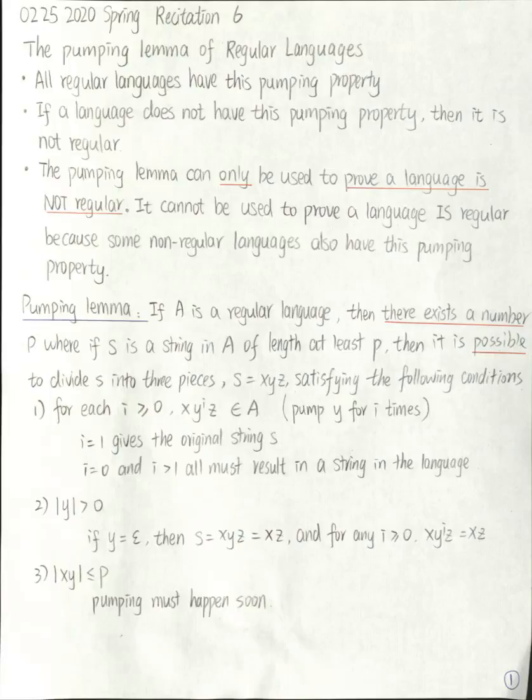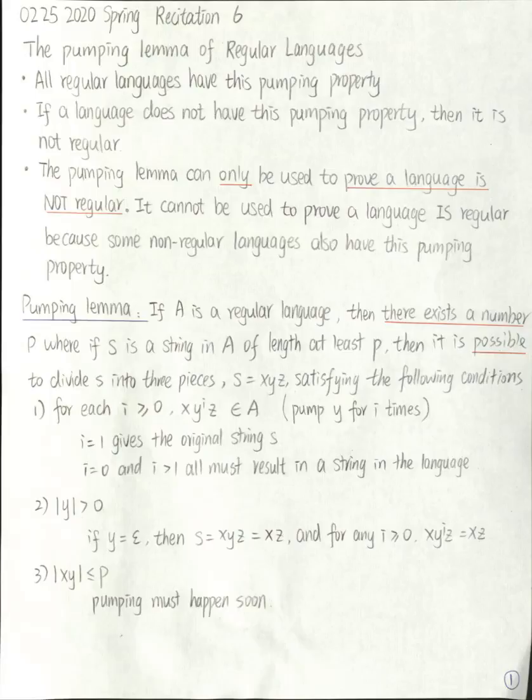Let's analyze a few details of this pumping lemma. It says there exists a number p such that all strings S in A of length greater than or equal to p can be pumped. It doesn't require any number or all numbers p to satisfy this property. It only says some p satisfy this property, then that's good enough. But for such a p, it should ensure all S in A of length greater than or equal to p can be pumped. All strings satisfying this property need to be pumped.